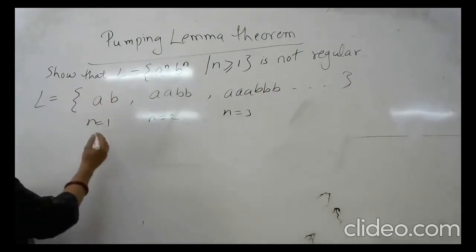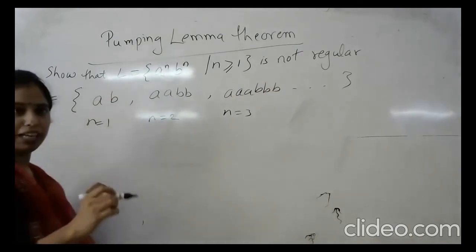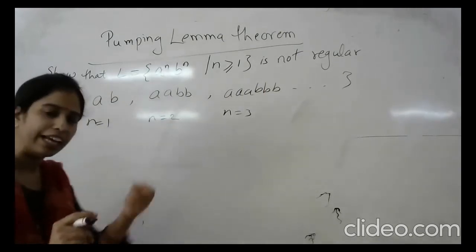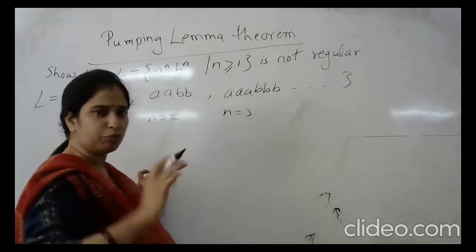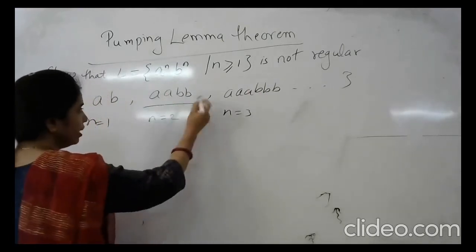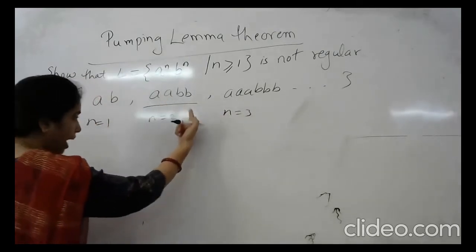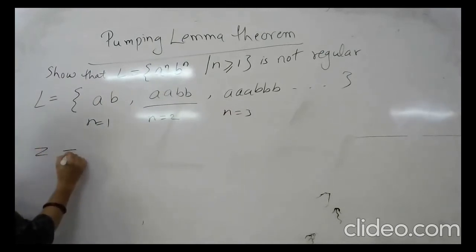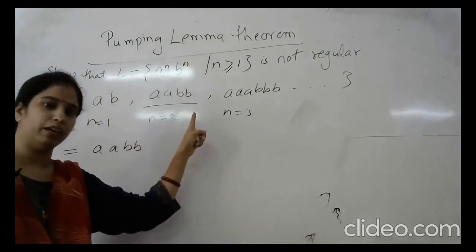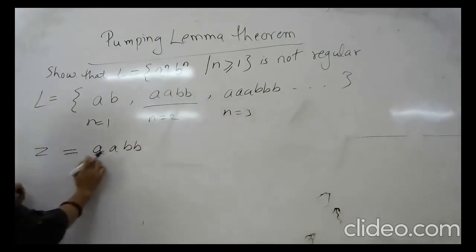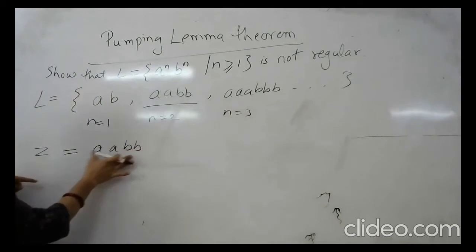Now we come to the next step. In the Pumping Lemma theorem, we have to take a string of this language. At random, we have to take a single string. Let it be this one, it can be this one also. We will take this string and make this string equal to z. Z is equal to aabb. We take any one string at random and set it equal to z. We have to apply the Pumping Lemma theorem on this string.